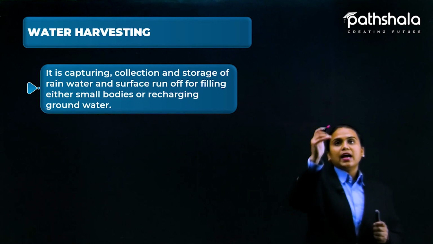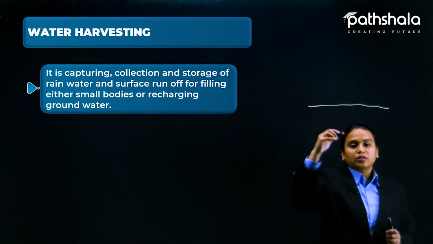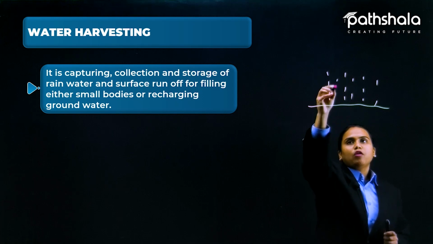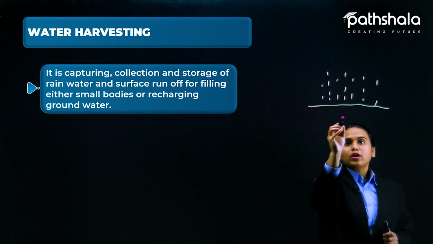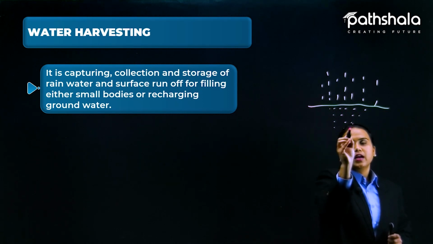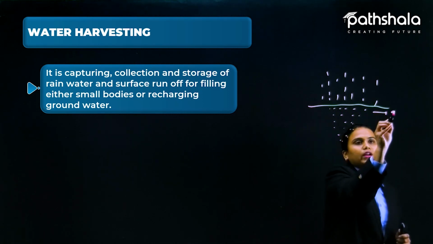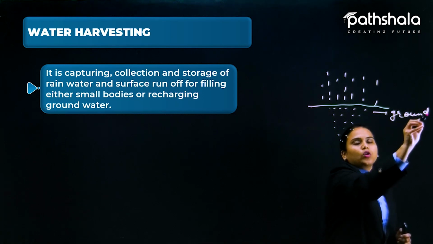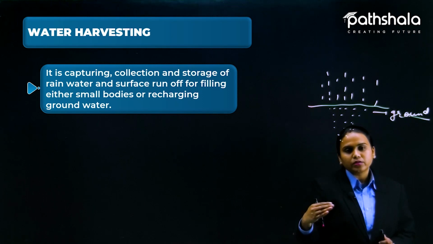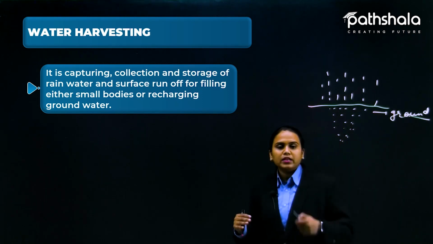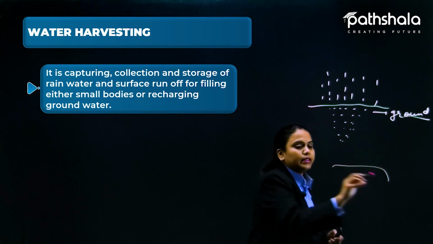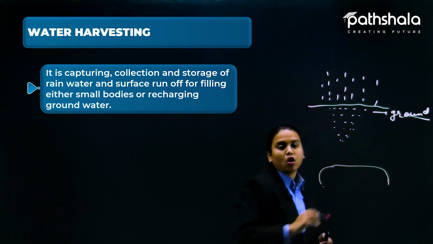You know, students, when rain drops, the water that is precipitating in the form of rain all percolates, and percolation is done underground. This is ground level, and underground there are different layers of soil that we are going to see in later slides, but at the end there will be a rock bed.